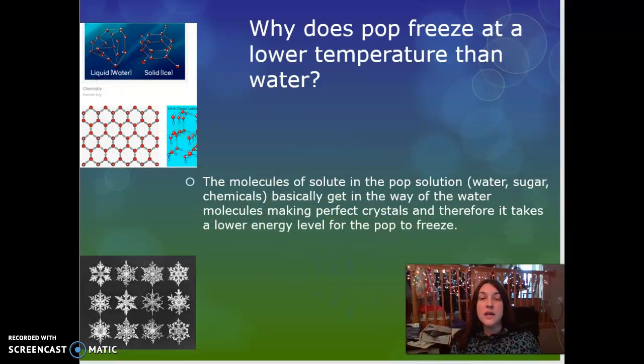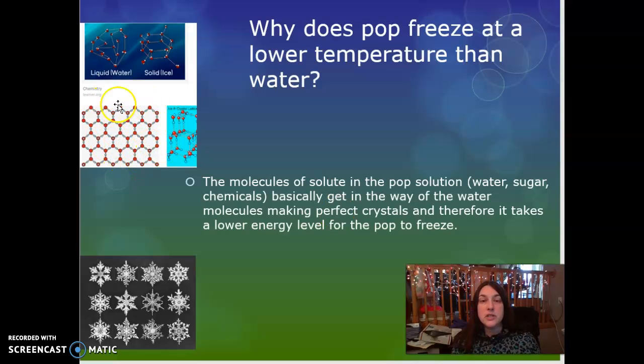The molecules of the solute in the pop solution, so for example, the sugar and all the chemicals, basically get in the way of the water molecules making perfect crystals, and therefore it takes a lower energy level for the pop to freeze. So we talked about how in liquids the molecules move around, while in solids they are slow and vibrating, but for water, they have to line up perfectly. Think of it like the salt's in the way, and so it's like, oh, get out of my way. Nope, calm down. There I go, and get into position.